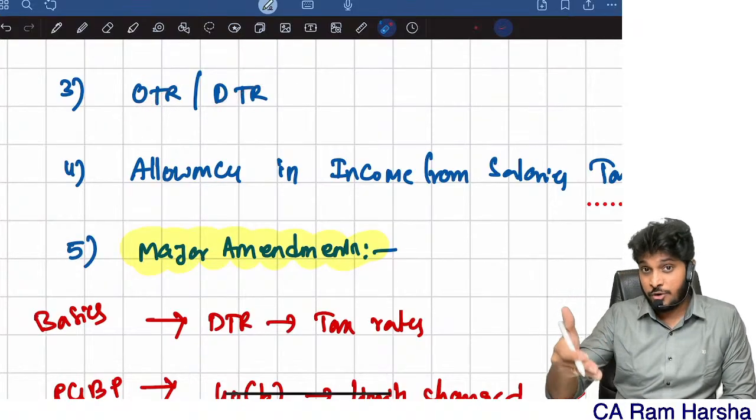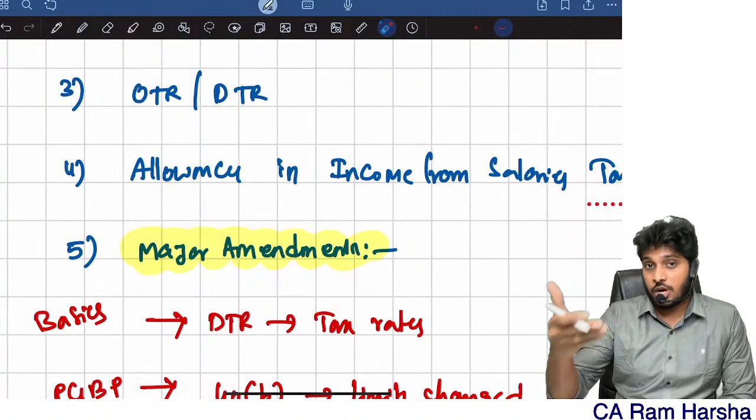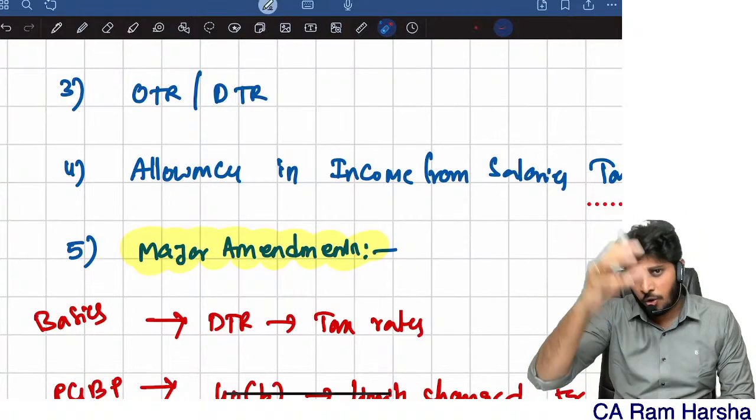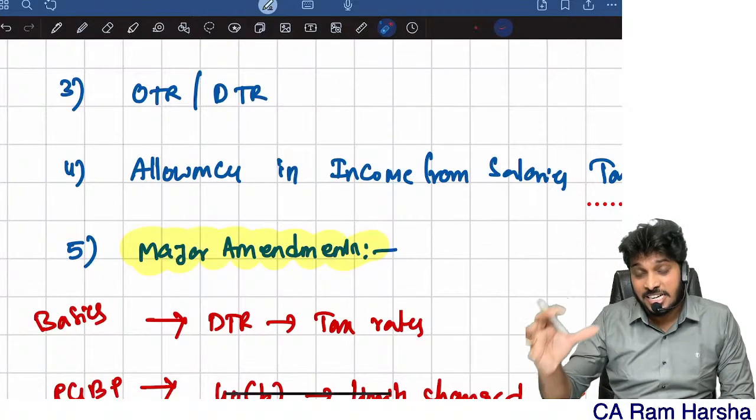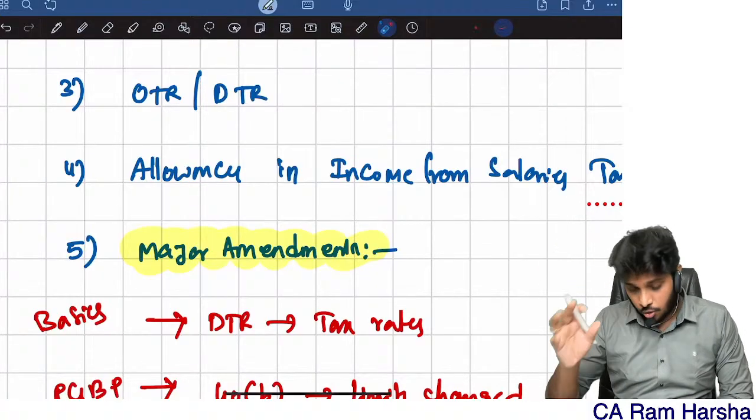The question they'll give you, first identify which regime they are following, optional or default. Accordingly, in the default tax regime, so many deductions and exemptions will not be there.